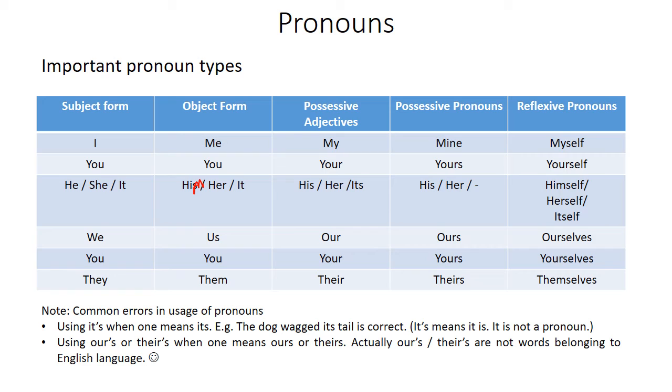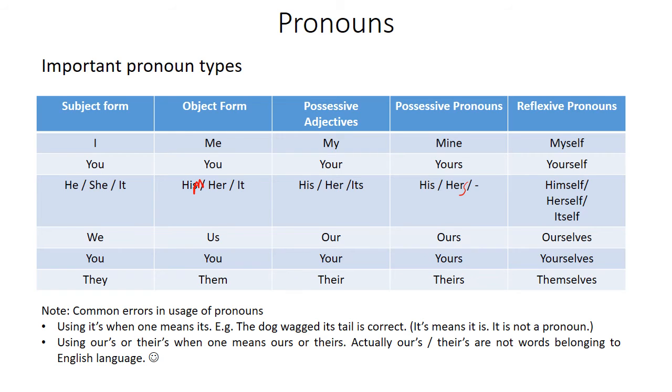Possessive adjectives. It is his book. It is her book. It is its tail. There are also possessive pronouns. This book is his. This book is hers. But there is no possessive pronoun for say a dog.